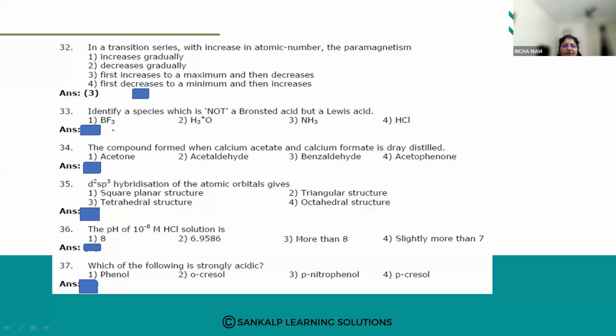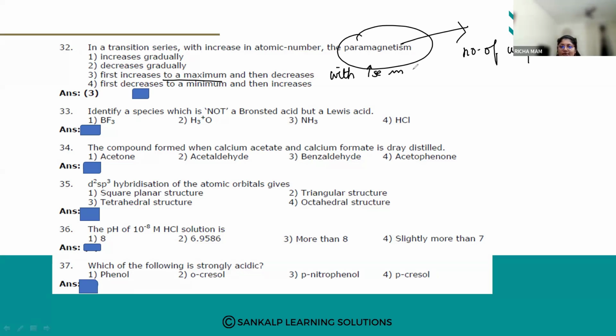So what will happen when you are going along the transition series? How do you define paramagnetism? Paramagnetism depends upon the number of unpaired electrons, right? So in a transition series, paramagnetism first gradually increases and then it decreases with increase in atomic number.